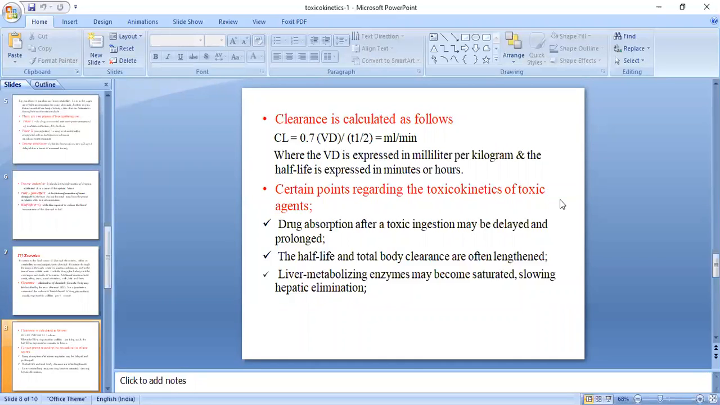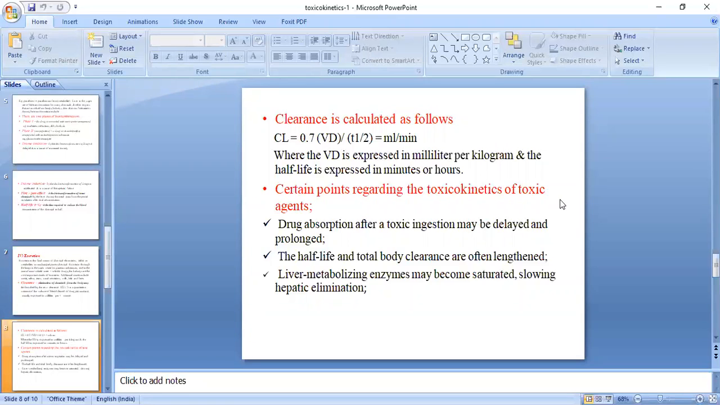Certain points regarding the toxicokinetics of a toxic agent you have to remember. First, drug absorption after a toxic injection may be delayed and prolonged. Whatever toxic substance is taken, its toxic effect can be delayed or have a prolonged duration, because of the chance of enzyme inducers or enzyme inhibitors. Depending on that, you have to choose a particular systemic elimination technique, which helps in eliminating the toxic substance from the body.